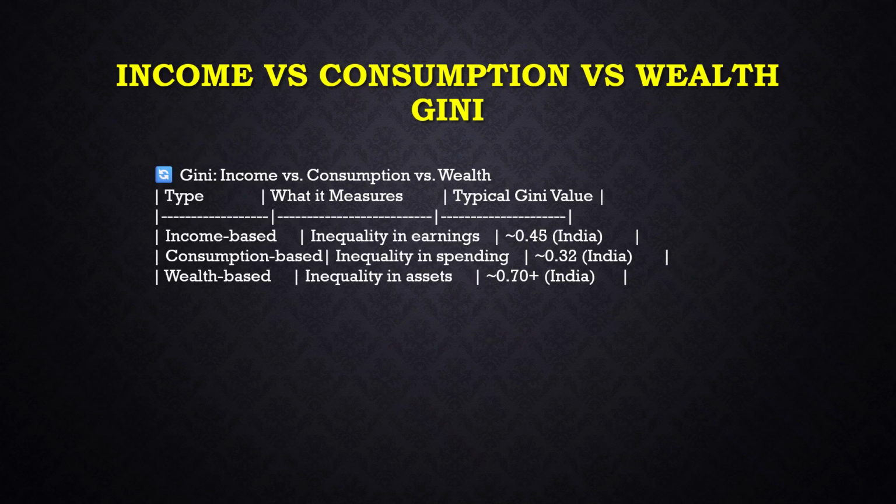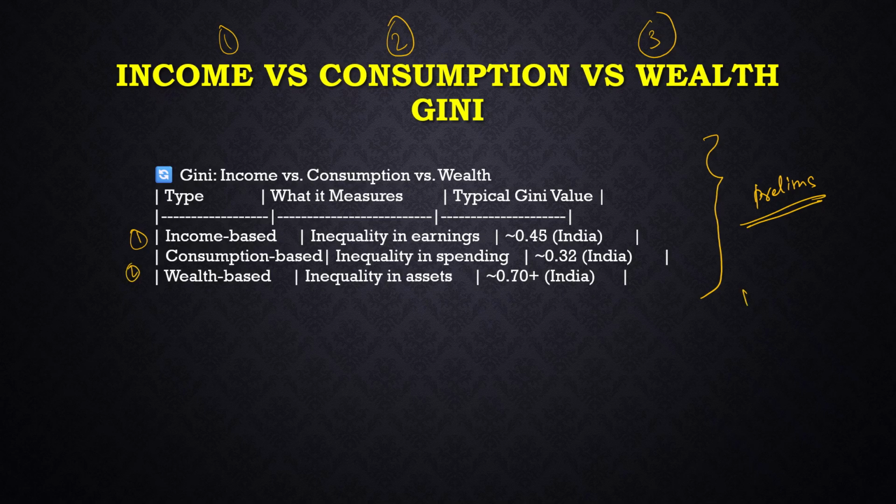Next, income versus consumption versus wealth-based Gini coefficient. I have already said there are three types of Gini coefficient: the first is income-based, the second is consumption-based, and the third is wealth-based. Income-based means inequality in earning. What is the range for India? 0.45. This is important for prelims. Take a screenshot and remember it, or write it in your notes. Then the second one is consumption-based.